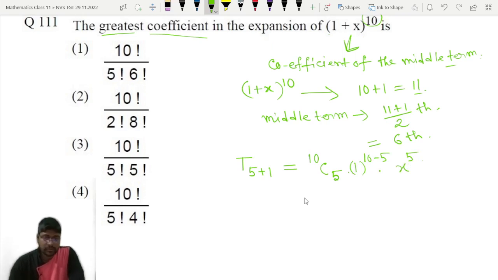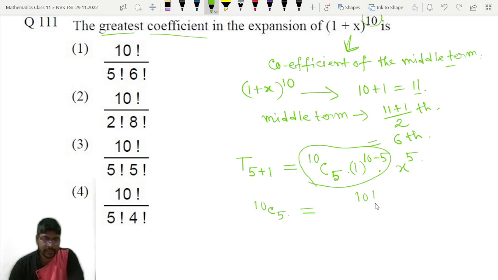Okay, so what is the coefficient? Coefficient is this one. So the required coefficient is nothing but 10C5. Okay, one negative sign will be there, but we need only the numerical value of the coefficient. So the numerical value will be 10C5.